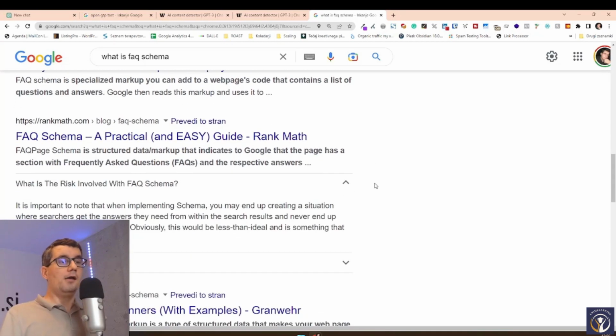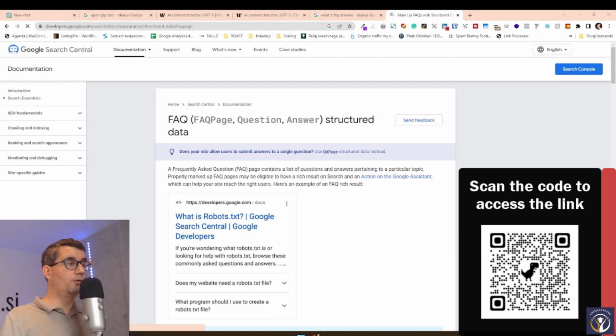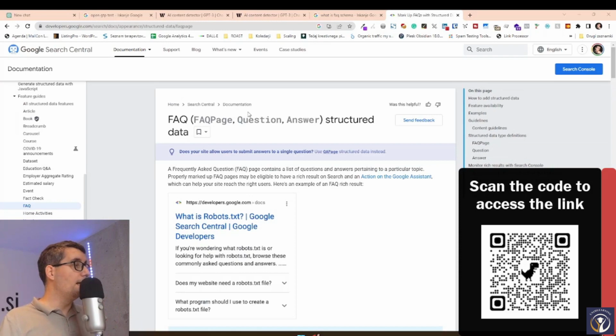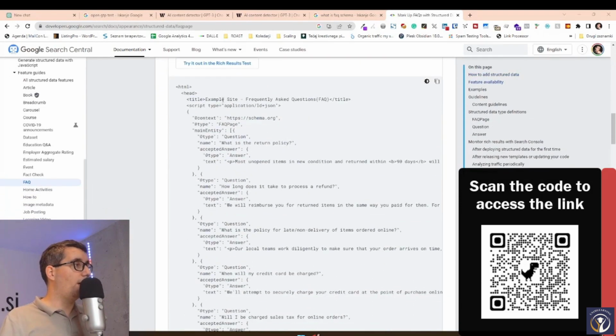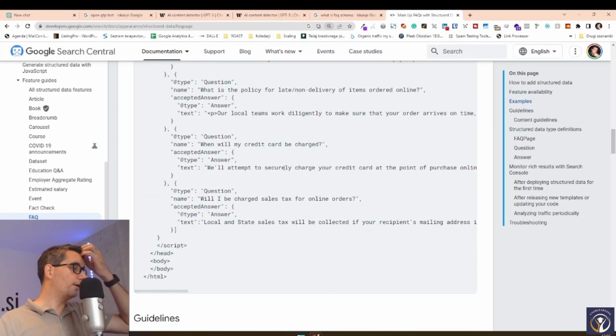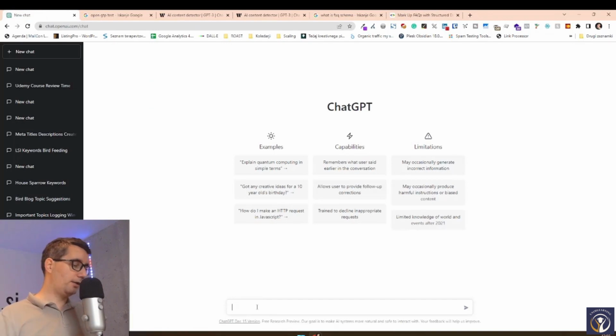To do that, we have to create content and put it on our website in a very specific way that is mentioned here. On Google's page, which you can also see on the QR code, it gives you specific instructions on how the code should look. So it has to say context schema and then type FAQ page, type question and then give the question, and then answer and give the answer, right? And we can give more than one question in one schema package. All right, so let's get ChatGPT to do that.